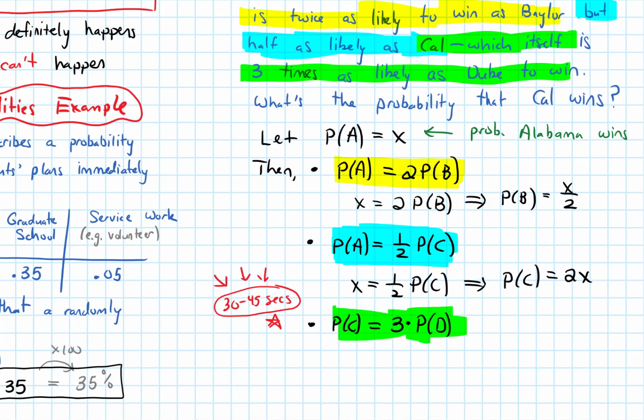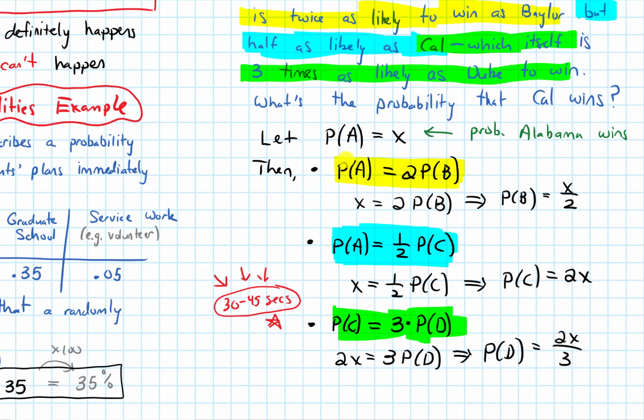I'll write that here: 2X equals 3 times P of D. And if I isolate P of D, I'm putting an implication arrow, and I divide both sides by 3, this equals 2X over 3.